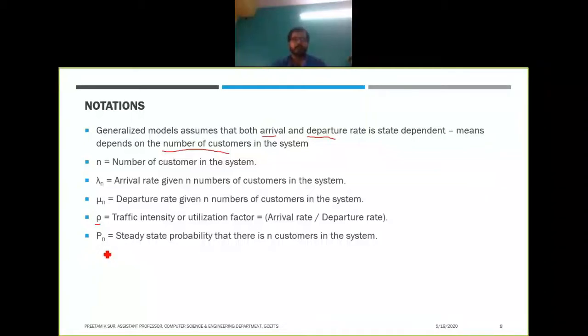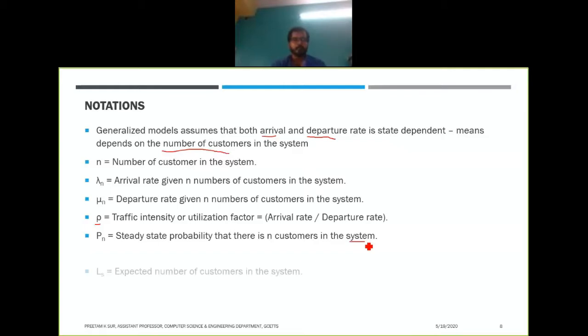Next we will have Pn. Pn is the steady state probability that there are n customers in the system. So steady state means there will be no dependency on time, right? So in steady state, the probability of the system having n customers is again denoted by Pn. So again, the system means those in the queue plus those who are getting service.